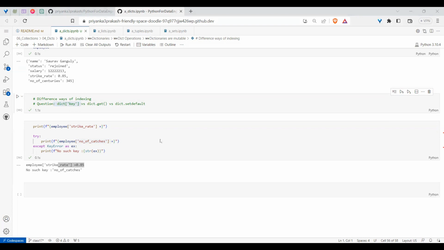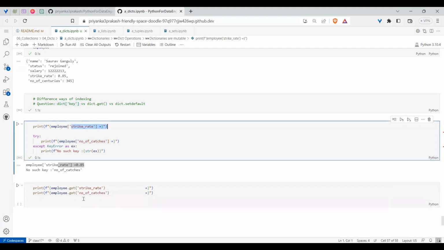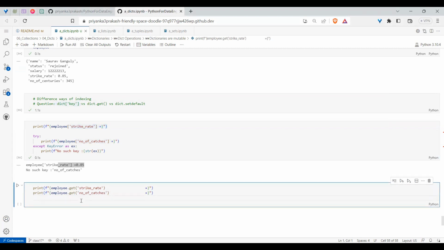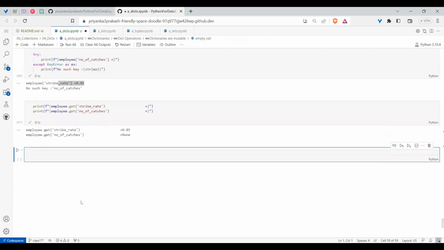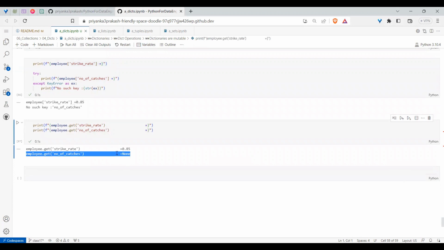For that, we need to go for dot get. If I go for dot get, what will happen? As strike rate is there, you will get the value. But when you are asking for number of catches, as number of catches is not there, it is not throwing any exception, but is returning a None.